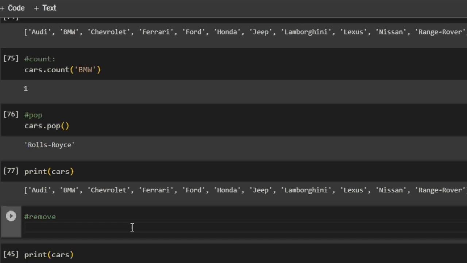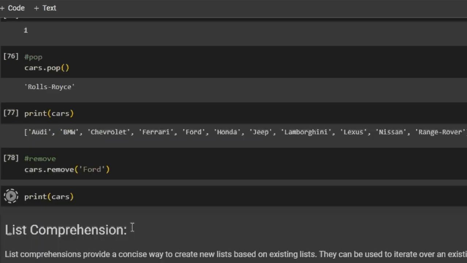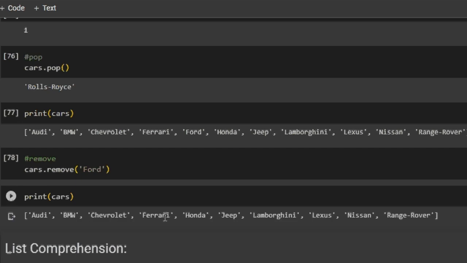Now what if I want to remove a particular element? I will use cars.remove function, and in this I will specify, let's say Ford. I don't want Ford in my list, so I will just run it, and now if I print cars, Ford has been deleted.